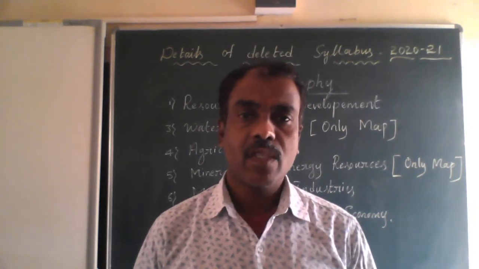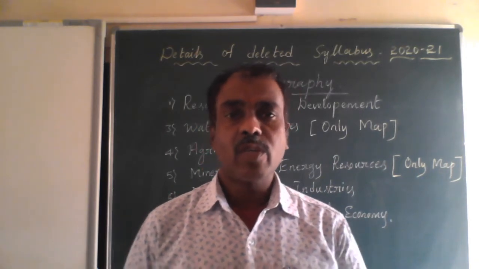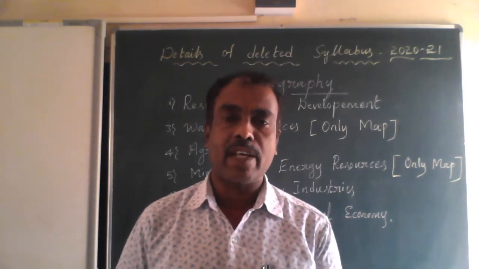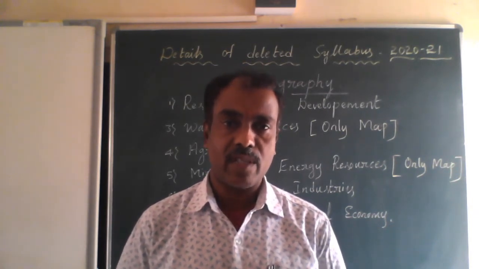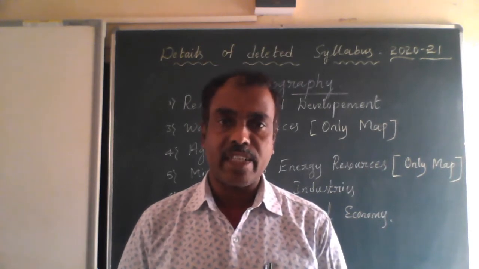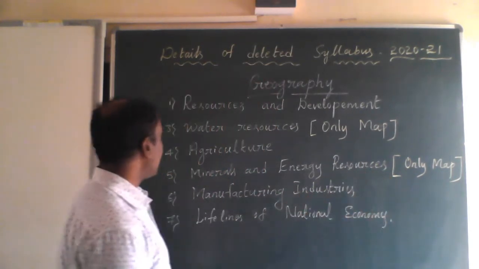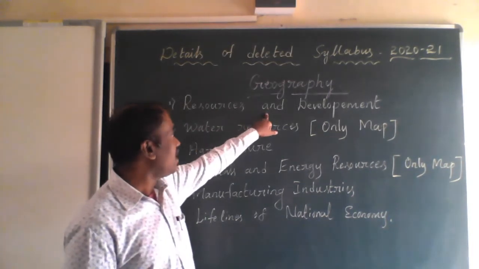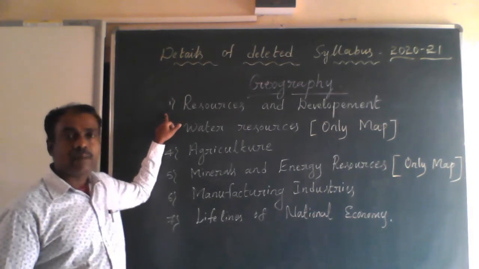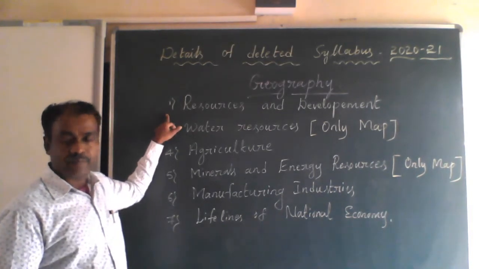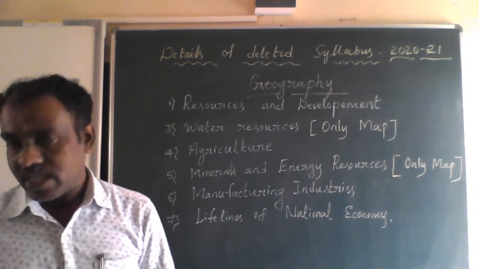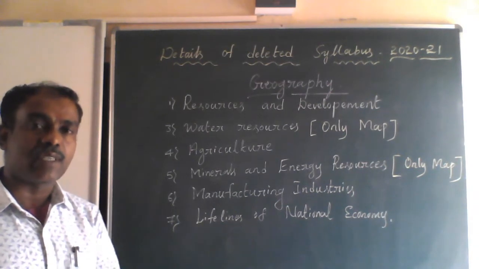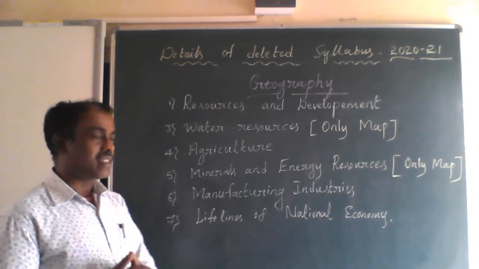Hi everyone. Today we are going to discuss the details of the deleted syllabus for academic year 2020 and 21 due to the COVID-19 pandemic. So in the geography section there are totally 6 lessons. The first is resources and development, and the second lesson is deleted. The name of the chapter is Forest and Wildlife Resources. Forest and Wildlife Resources is deleted by the CBSE board.